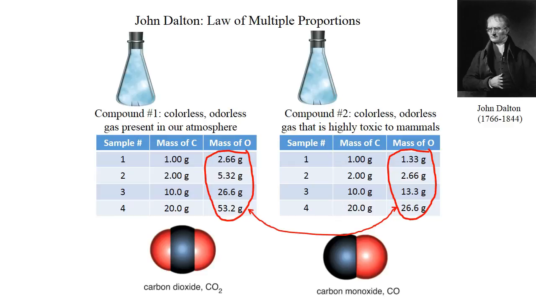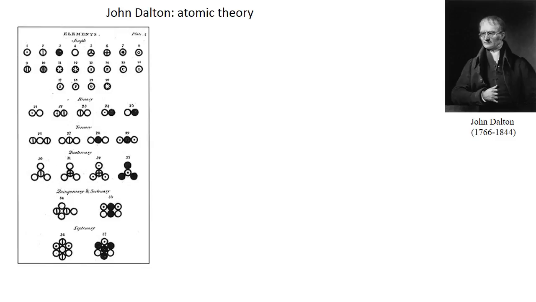And so Dalton went on, he used these findings to develop his atomic theory, which is listed. There are a variety of aspects to this theory. The first one is that matter is composed of small indivisible particles called atoms.